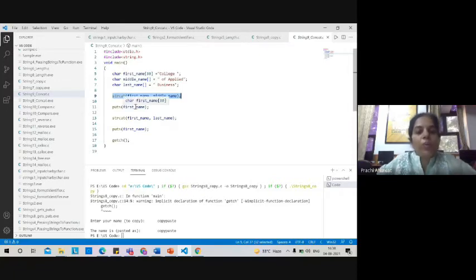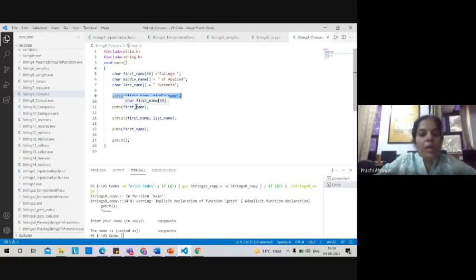The limitation here is that within string concatenate you can only take two variables at one point in time. That is why we are not passing all three arrays. We first pass the first two character arrays. Now if you print it, you will see college of applied, because we have concatenated first name and middle name.